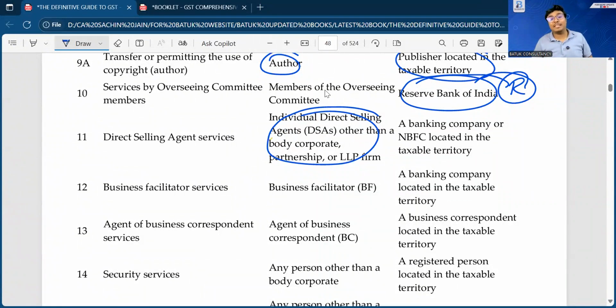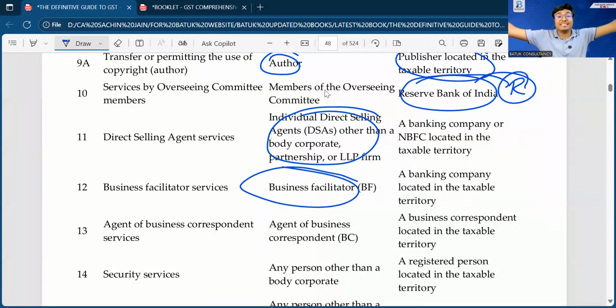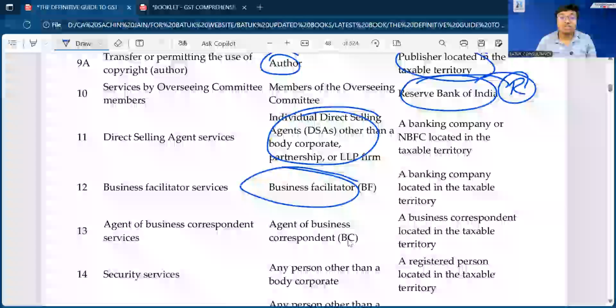Business facilitator services. Many banking companies are appointing business facilitators. They are going to provide business-related services to the bank, and the bank is going to book the expenditure. In that case also, the bank has to pay the reverse charge mechanism.